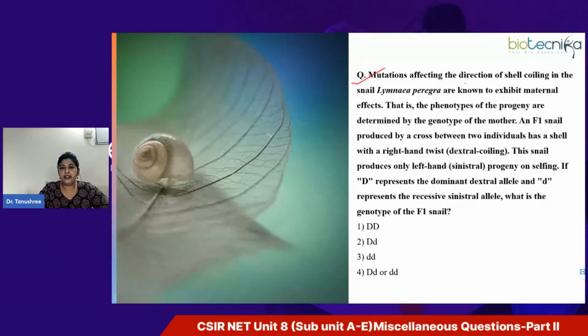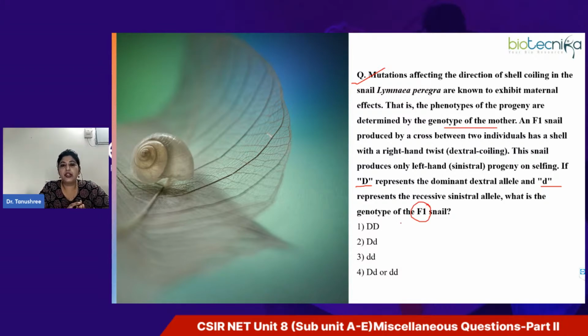Mutations affecting the direction of shell coiling in the snail Limnia perigra are known to exhibit maternal effects. That is, the phenotypes of progeny are determined by the genotype of the mother. An F1 snail produced by a cross between two individuals has a shell with right hand twist, dextral coiling, and this snail produces only left hand sinistral progeny on selfing. If D represents the dominant dextral allele, and d represents the recessive sinistral allele, what is the genotype of the F1 snail? Options are given to you.